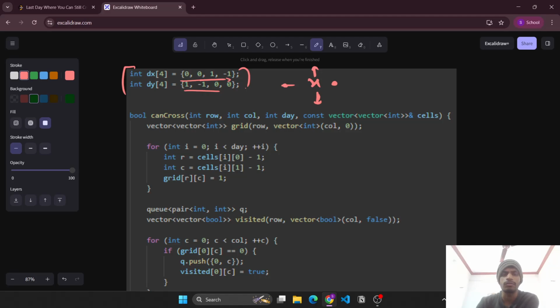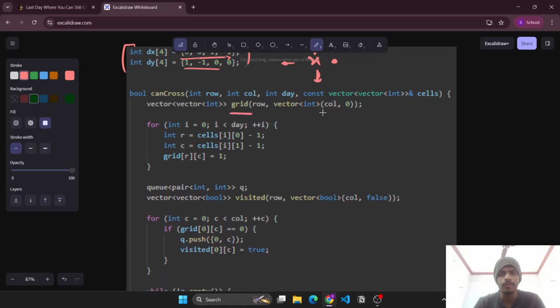Now we check the canCross function. We first need to create the grid. On this day we'll iterate through the cells and see which cells have become water till this day. So we iterate for i equals 0 till the day. Since R and C are 1 based, we'll convert them into 0 based and mark the grid at RC as 1. That means 1 represents water here. We only need to traverse through zeros.